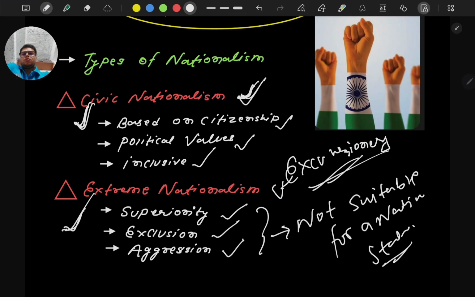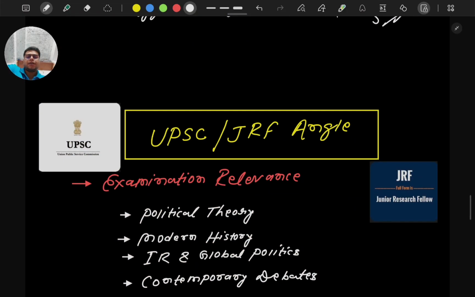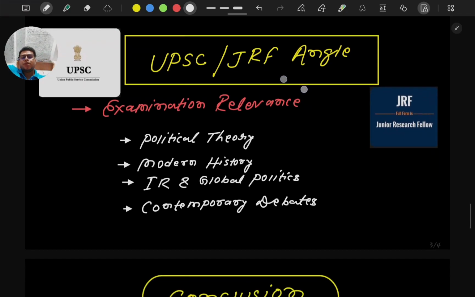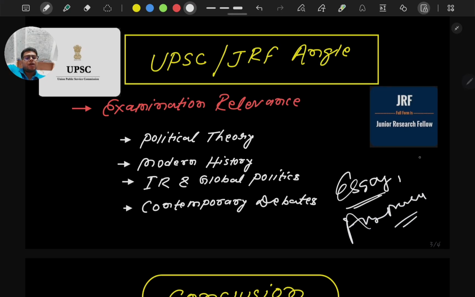Okay, whatever we have discussed till now, what could be the relevance according to the UPSC and JRF angle? For UPSC and JRF aspirants, nationalism is important in political theory, modern political thought and essay writing. That is going to be beneficial if you are writing an essay, even writing an answer for your mains paper, and if you are preparing for JRF, political thought is also important.